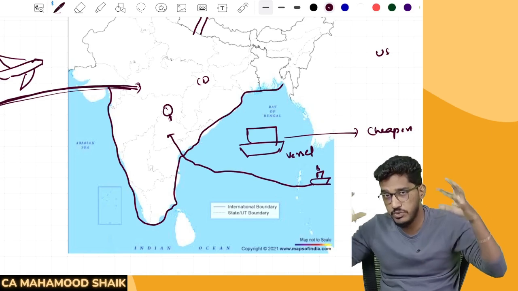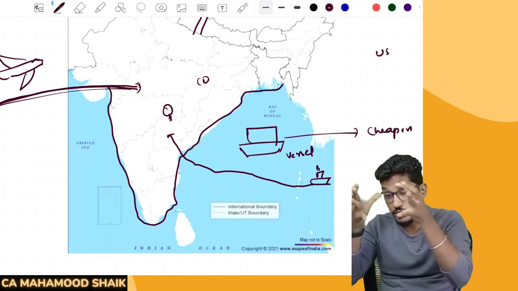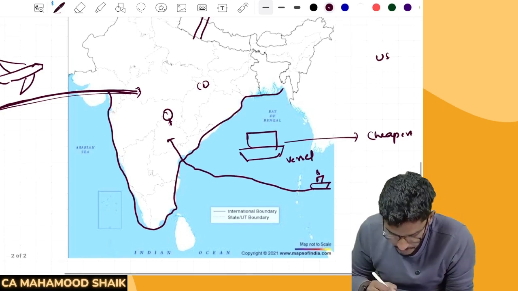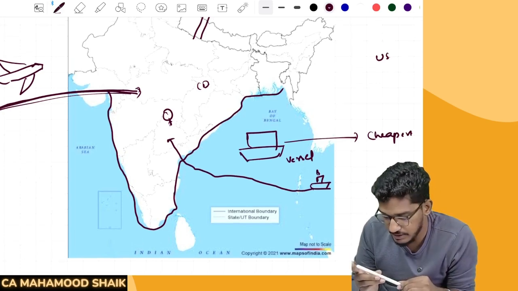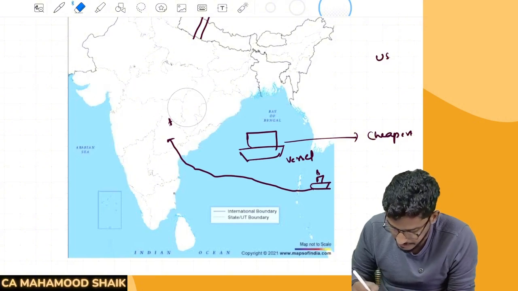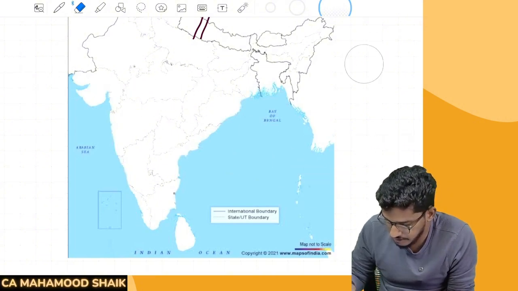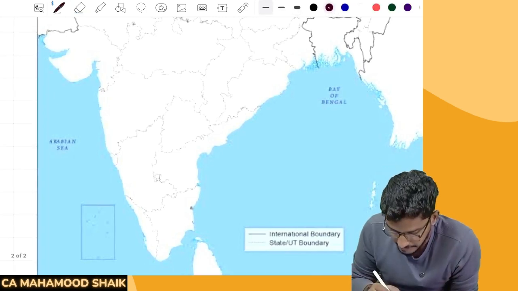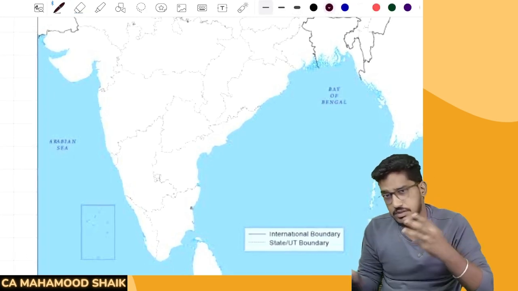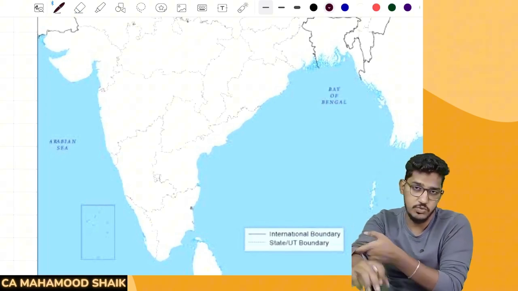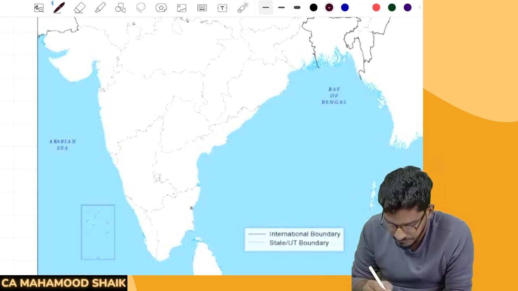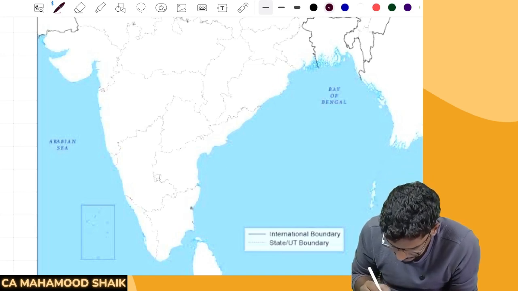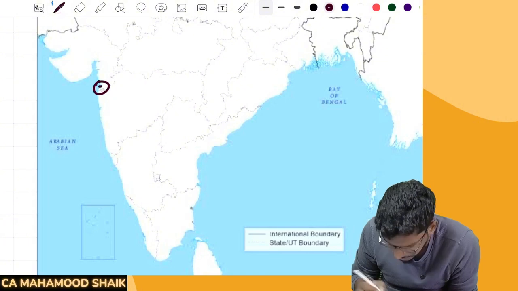If someone has to import the goods or if someone has to export the goods, they have to follow one particular procedure. So what is that procedure? Let us try to understand it. For the purpose of the customs, what the government has done is they have built some custom stations or custom ports, you can say. So you can say either airports or water ports, sea ports, ocean ports, whatever are there, those have been established. Say for example, since I'm talking from the waterways perspective, at Mumbai they have kept one port.